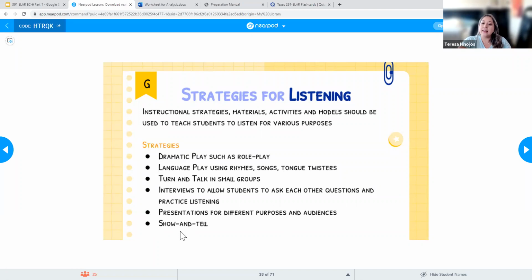You tell the kids, okay, I want you to bring something for show and tell. And what are they going to do? They're going to have to talk to the class and tell them what it is that they have. And that's also going to be a way to enrich your other kids and help them see a bigger world, you know what I mean? Because they're getting a view of that student's home life, or whatever's going on with them. So again, these are just strategies that you can utilize.